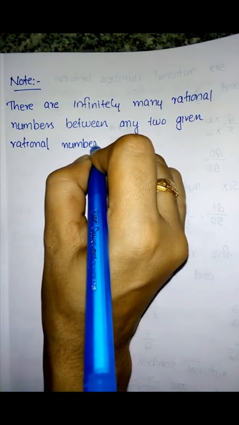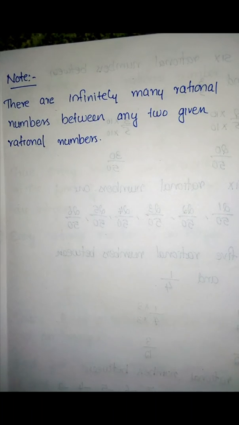That means we already went through 3 examples. In these 3 examples, if we multiplied by 100 or 1000, we got infinitely many rational numbers between those two numbers. That is what we have written as the note.